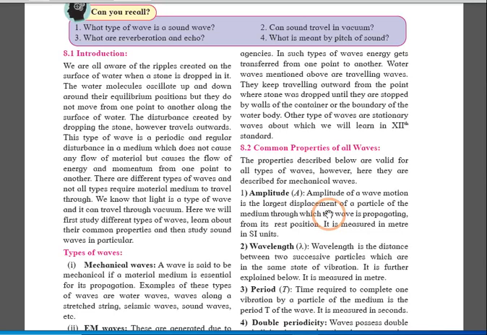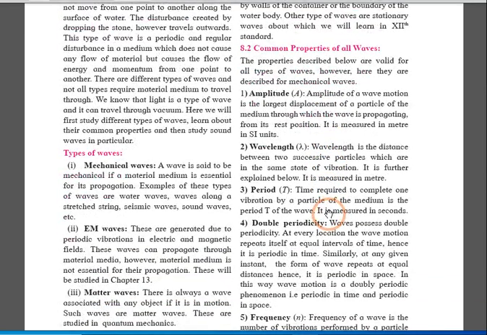Wavelength, distance between two successive particles which are in the same state of vibration. When we consider transverse wave, two successive particles are called as the crests and troughs. And when we consider longitudinal wave, it is compression and rarefaction.